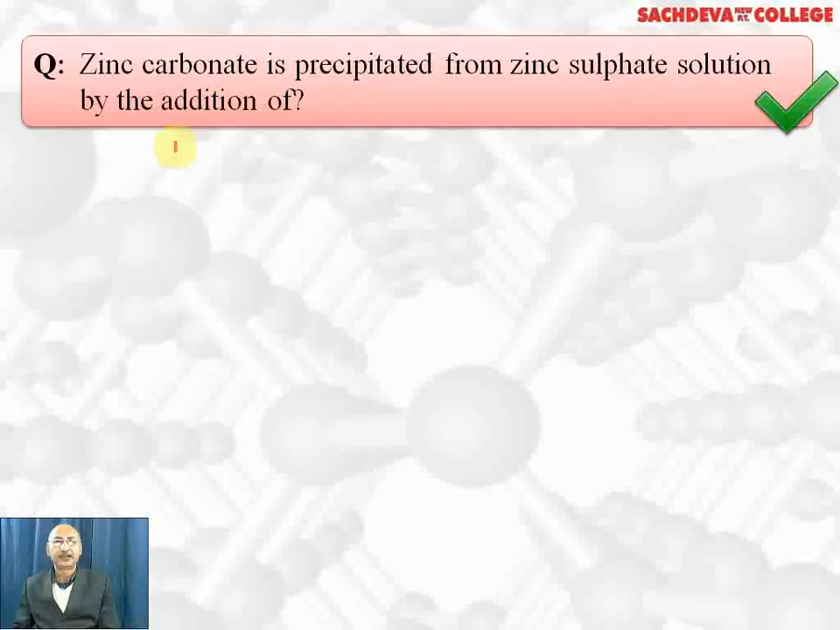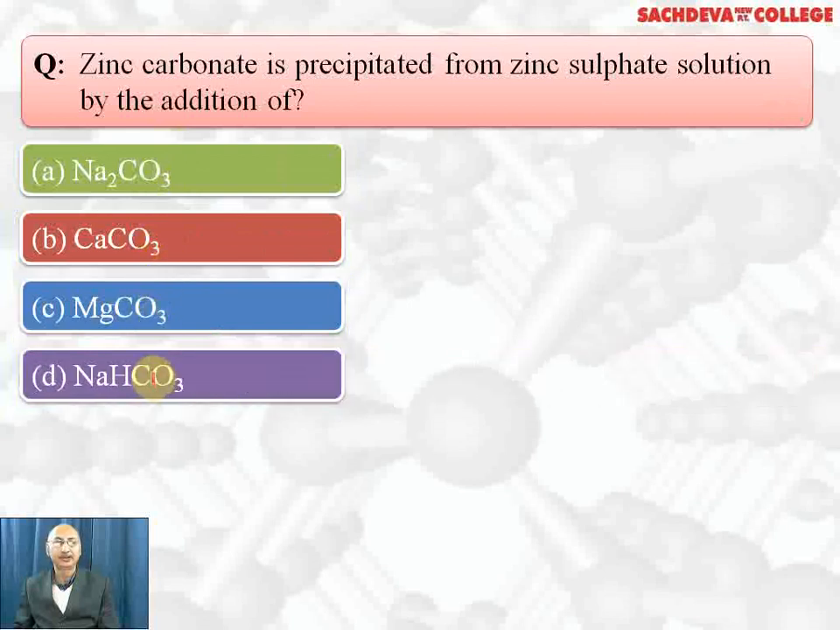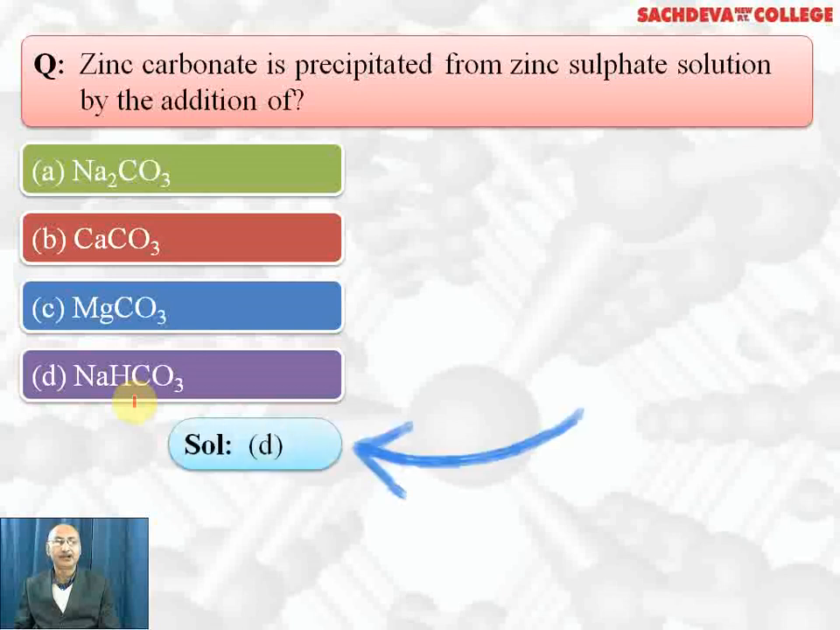tetraiodidomercurate(II). Zinc carbonate is precipitated from zinc sulfate solution by the addition of sodium carbonate, calcium carbonate, magnesium carbonate, sodium bicarbonate. Correct answer is sodium bicarbonate because here we get zinc carbonate plus carbon dioxide plus water. We don't use sodium carbonate because it is alkaline in nature. When we put it in aqueous solution, it will form sodium hydroxide also, which reacts with zinc carbonate to form zinc hydroxide. So we'll get a mixture of zinc carbonate and zinc hydroxide. That's why we use sodium bicarbonate, where we get zinc carbonate only, along with CO2 and water. So D part is the correct answer.